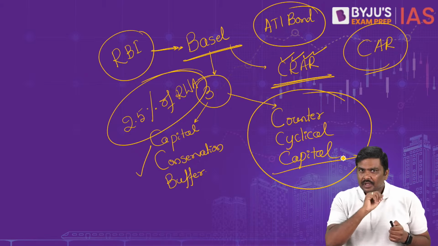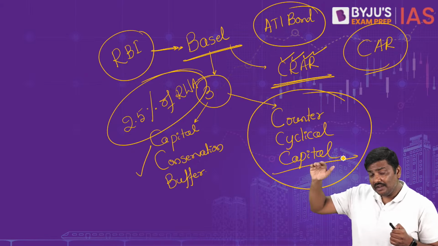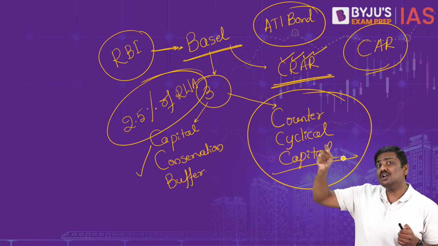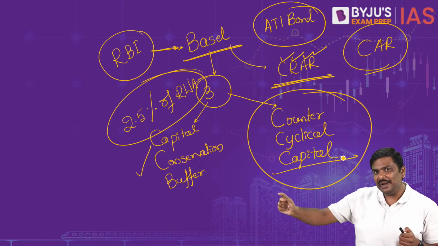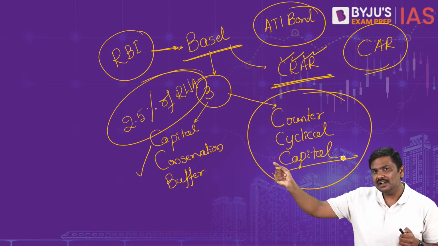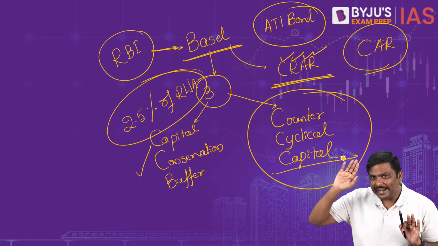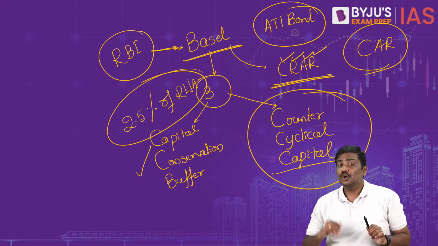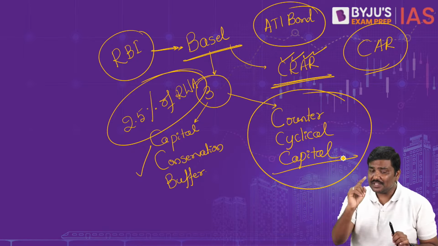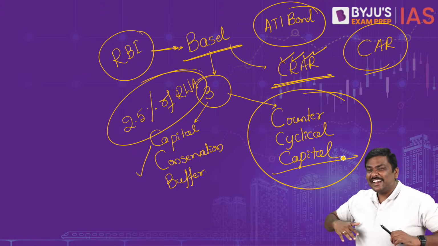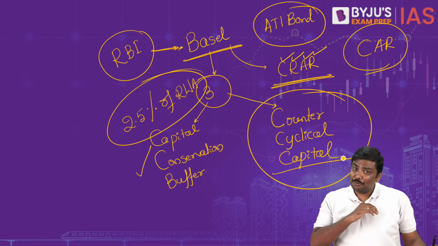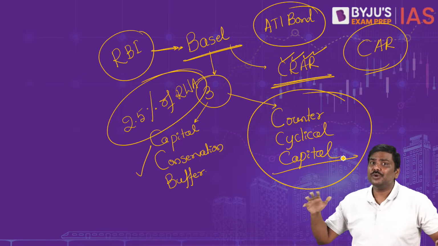Now tell me, if the growth rate is very high, it is increasing, banks are also issuing more and more loans for investment, for consumption, etc. How many of you believe it is going to continue to be very good for the Indian economy? Growth rate is very high. Remember this, growth rate is very high. Credit supply in the economy is also very high. Will it continue to exist like this in perpetuity?